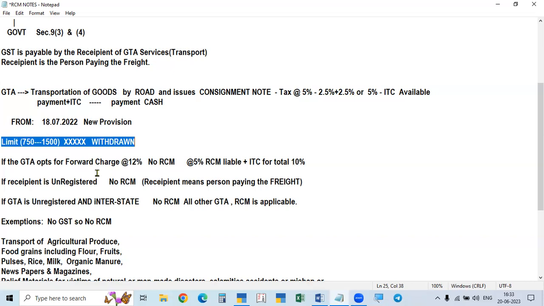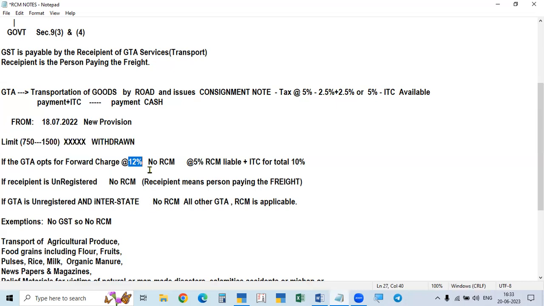If he wants, he can collect under the forward charge mechanism. If he follows the forward charge mechanism and collects from the recipient and pays to the government, then he has to collect 12%. If we collect 12% from the recipient of service and pay to the government, it comes under forward charge mechanism. In such a case, the recipient will not have the RCM liability.